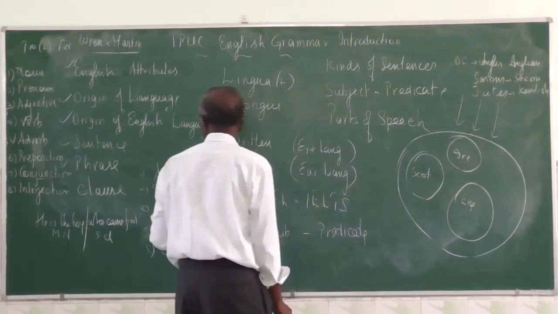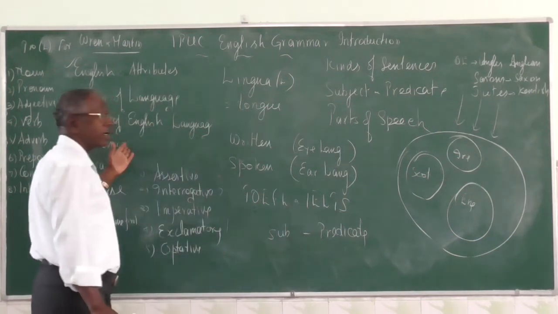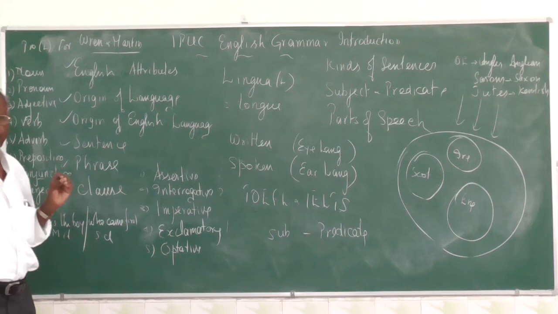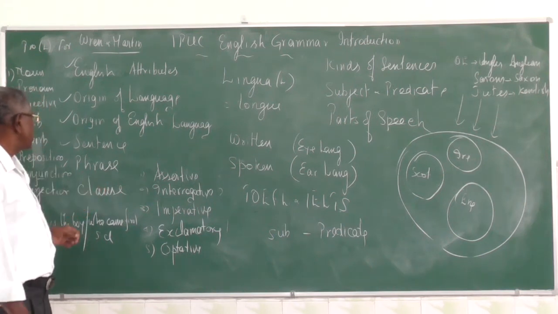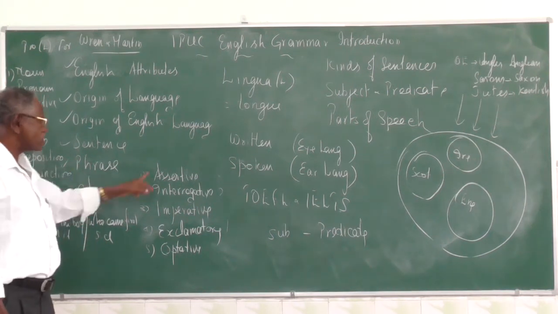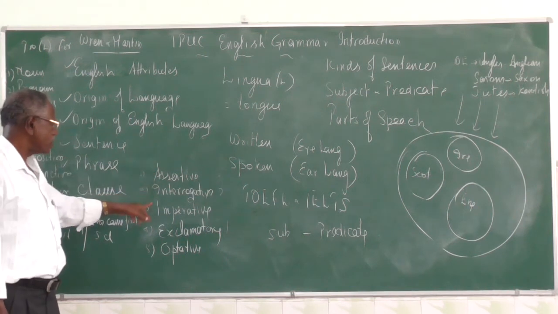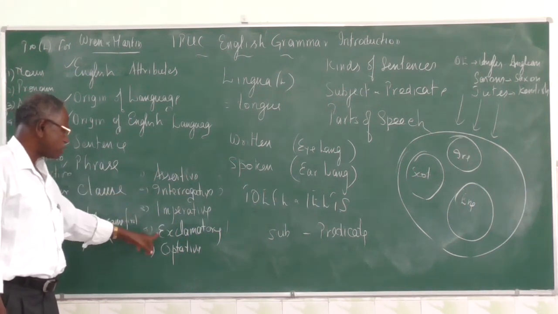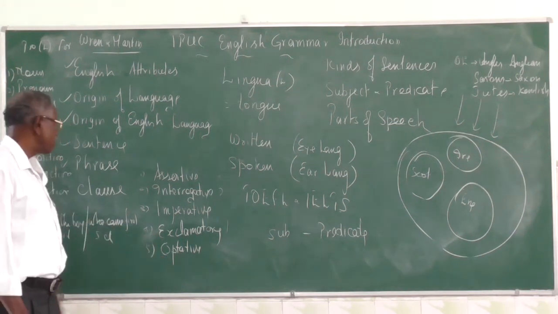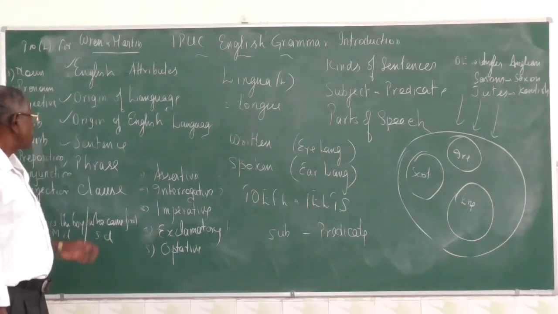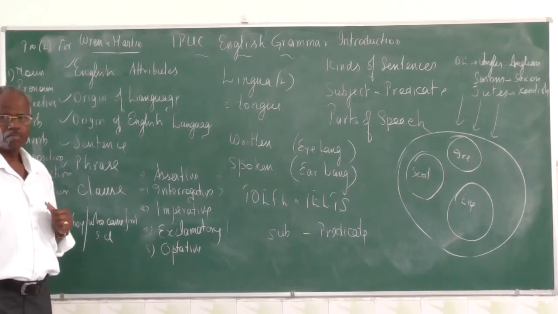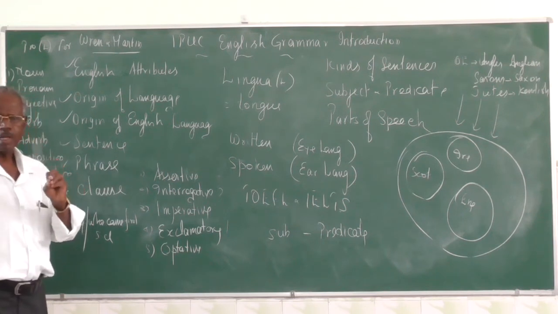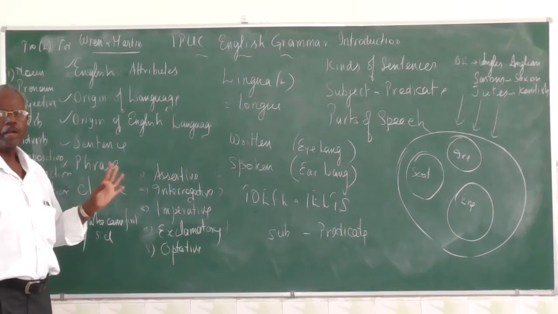Now next step, we come to the grammar. Sentence: a group of words which makes complete sense. Kinds of sentences: assertive or declarative sentence, interrogative sentence, imperative sentence, exclamative sentence, optative sentence. Then phrase: a group of words which gives some meaning but not complete meaning.